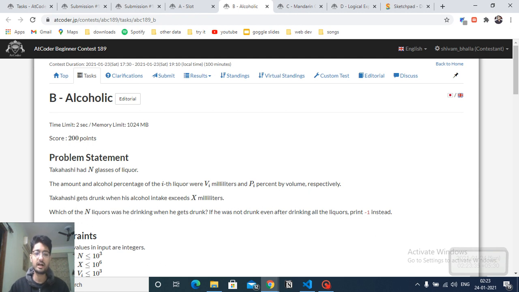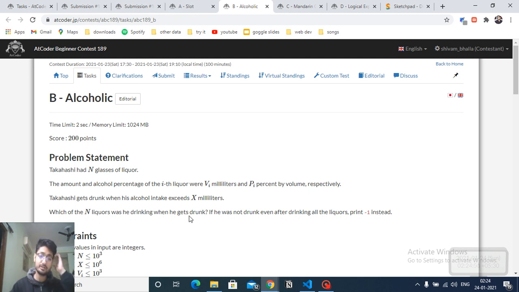Takahashi gets drunk when the alcohol intake exceeds X milliliters. If he has 100 ml of liquid with 10% alcohol, then out of 100 he has only 10 ml of alcohol. He will only get drunk when his alcohol intake is more than X milliliters, not equal, but more, according to the question.